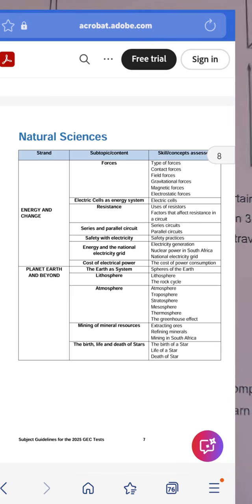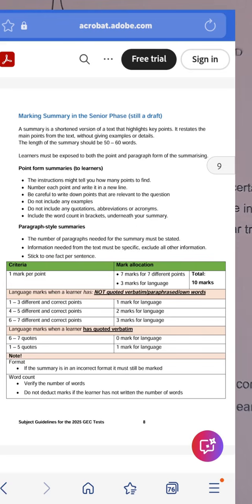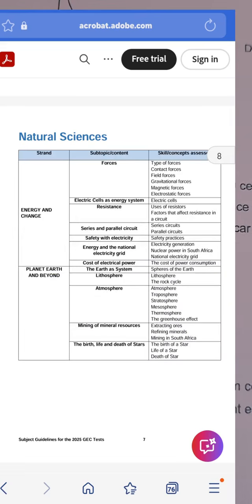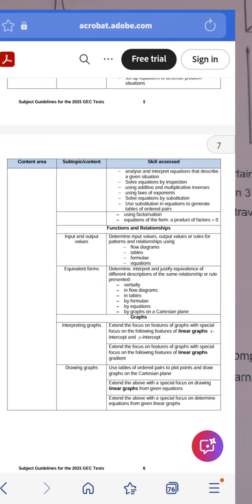Okay, and then obviously this one is for natural science. I will go there and I will show you for natural science. Basically, those are the topics, but I mean, guys, that is just natural science. Okay, let's back up a little bit. So this is what I said. This is for the mathematics.